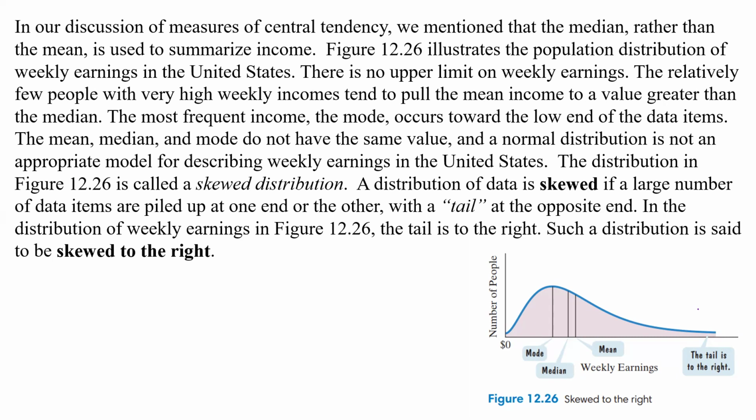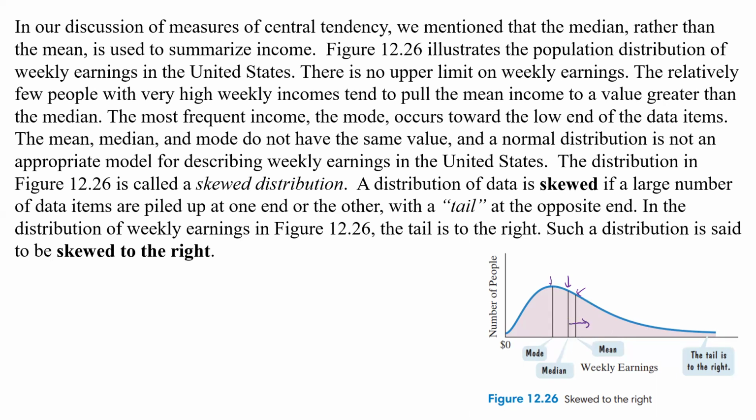The relatively few people who do have those very high weekly earnings tend to put the mean income at a value greater than the median. So our median is right here, and our mean gets pulled up over here because of these high earners. We're getting pulled further and further this way, and the more we have out this way, it pulls the mean in that direction.